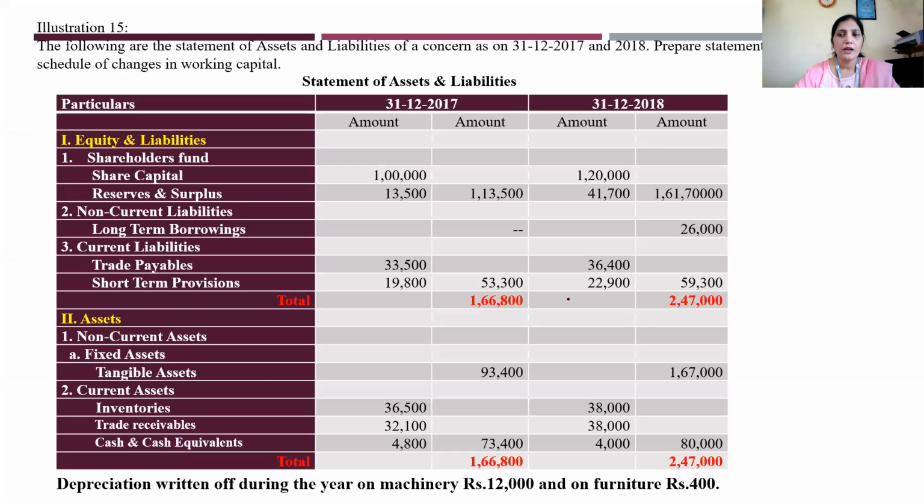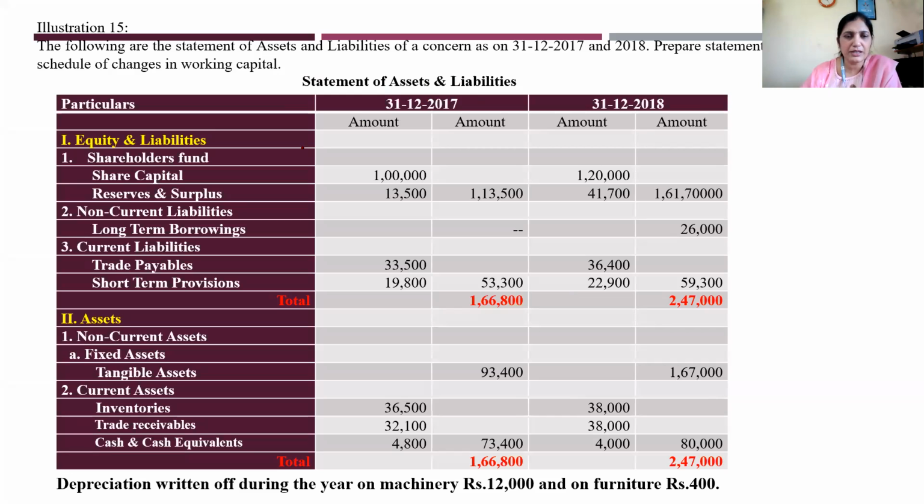Okay, so this is the illustration I have taken. You have to write it down. You see illustration 15. If you have the book, this is illustration 15. You have to check the page number. The following are the statements of assets and liabilities of a concern as on 31/12/2017 and 18. Prepare a statement of schedule of changes in working capital.